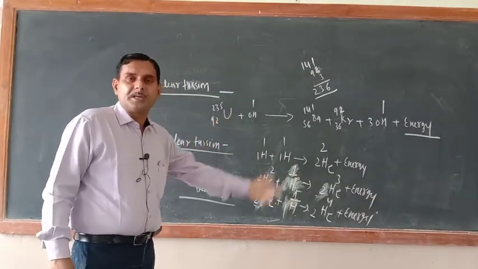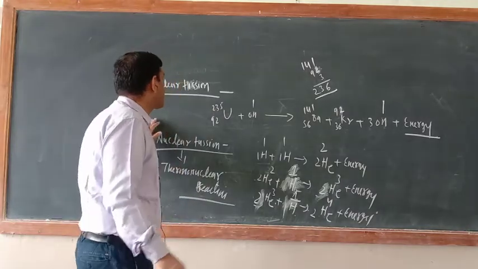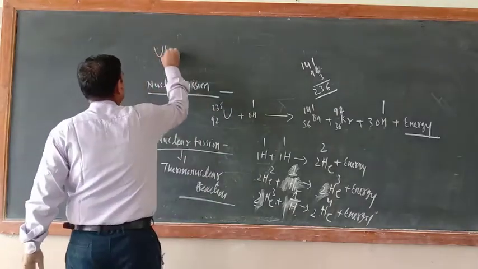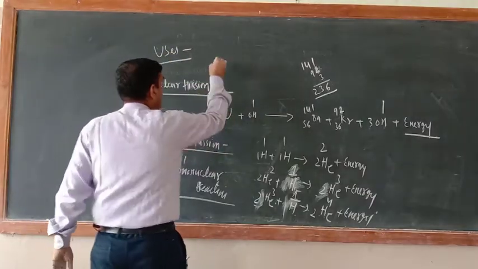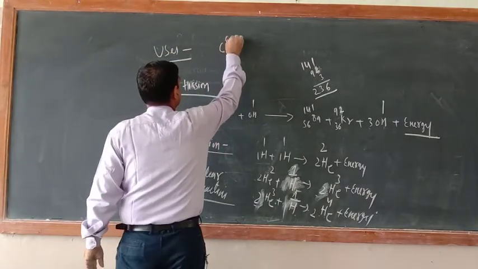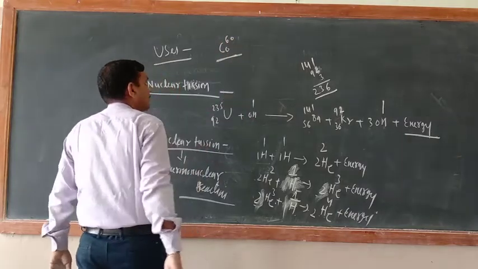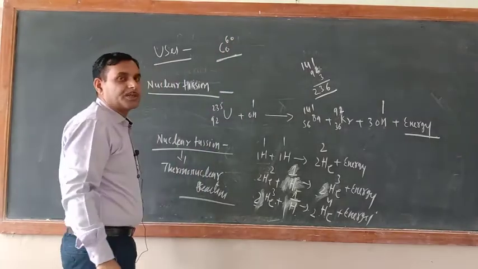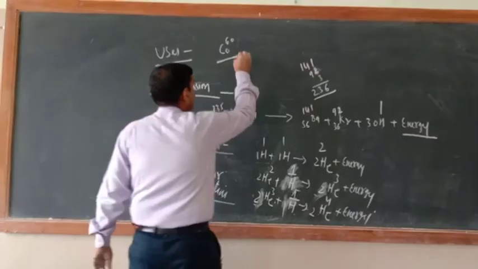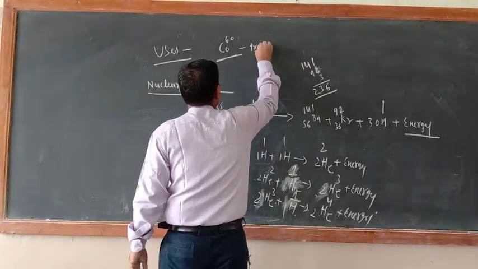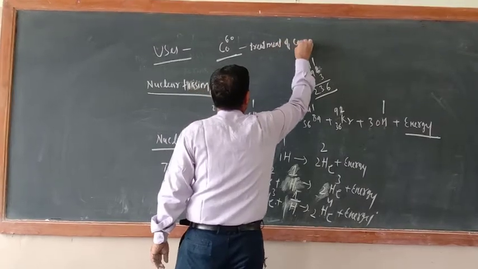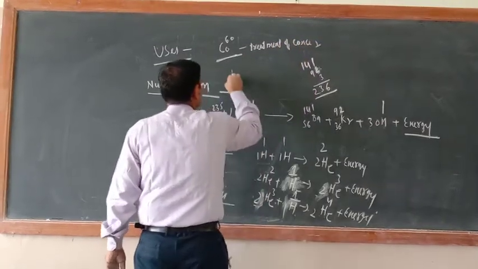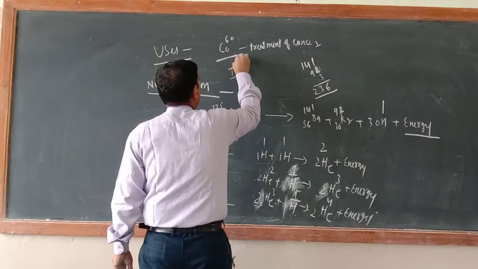Now what are the uses of radioactivity? Just see. You might have heard about cobalt-60. This is a radioactive isotope of cobalt, which is used in the treatment of cancer. You might have heard about iodine-131.